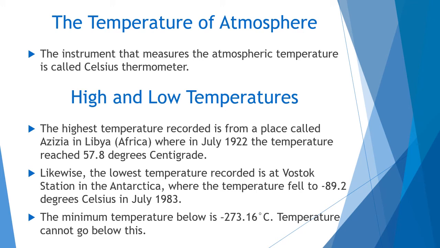So 0 degrees is not the minimum, as you know; below it there are -1, -2, -3, like that. The lowest possible temperature is minus 273.16 degrees Celsius. The temperature cannot go below this. Now, I just want to ask a question.